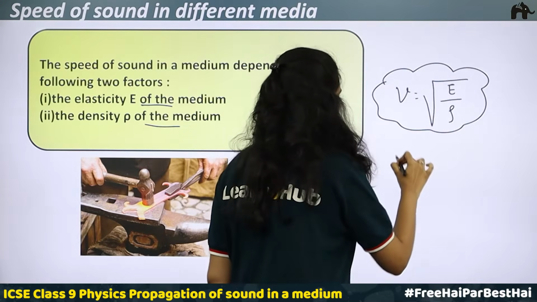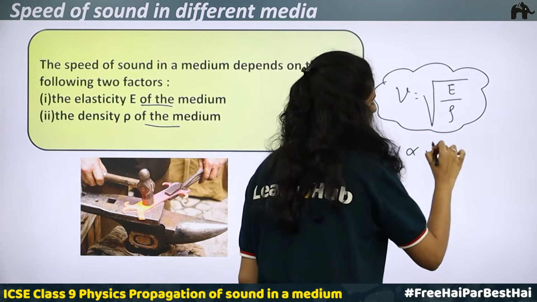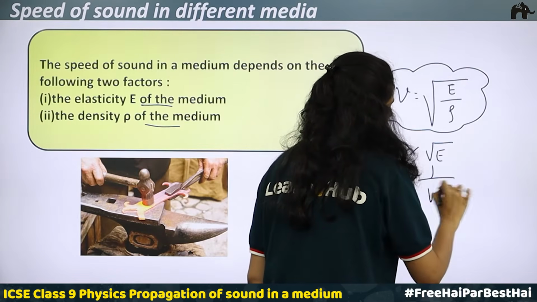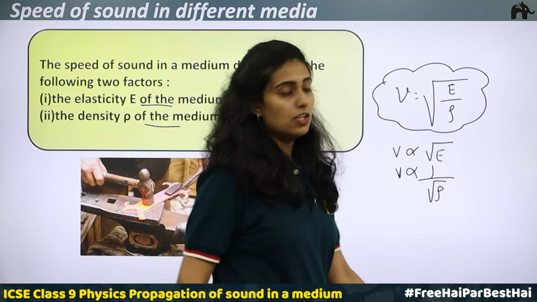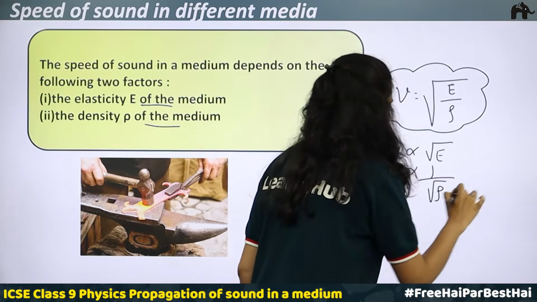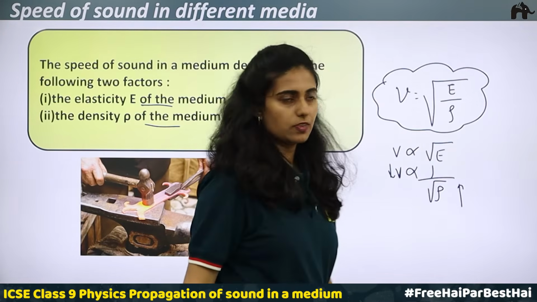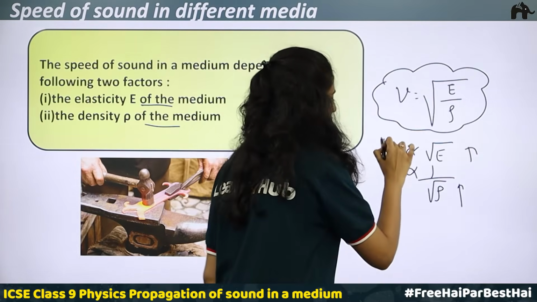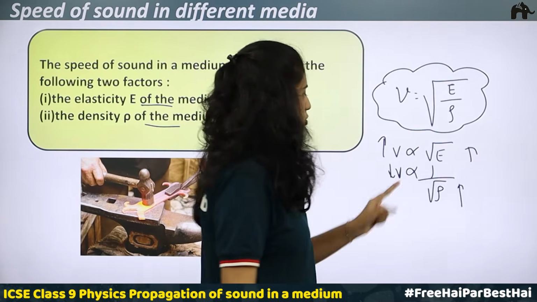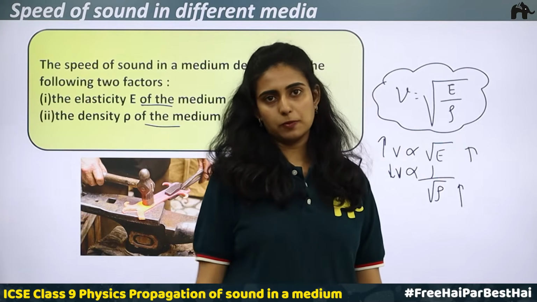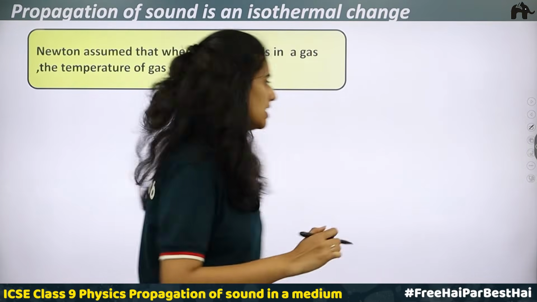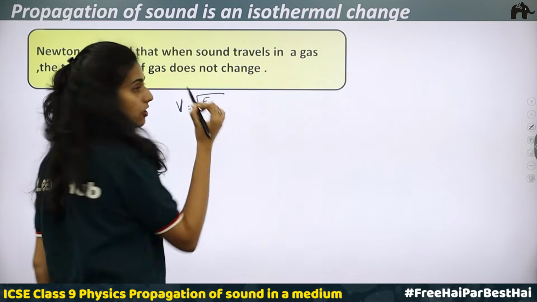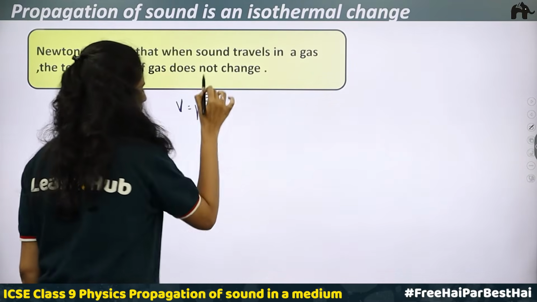So the speed of sound is directly proportional to the root of elasticity, and inversely proportional to the root of density. When density increases, the speed of sound decreases. When the elasticity increases, the speed of sound also increases. In one case they are directly proportional, in the other inversely proportional. Now we have an equation for the speed of sound: it depends upon the modulus of elasticity of the medium and the density of the medium.